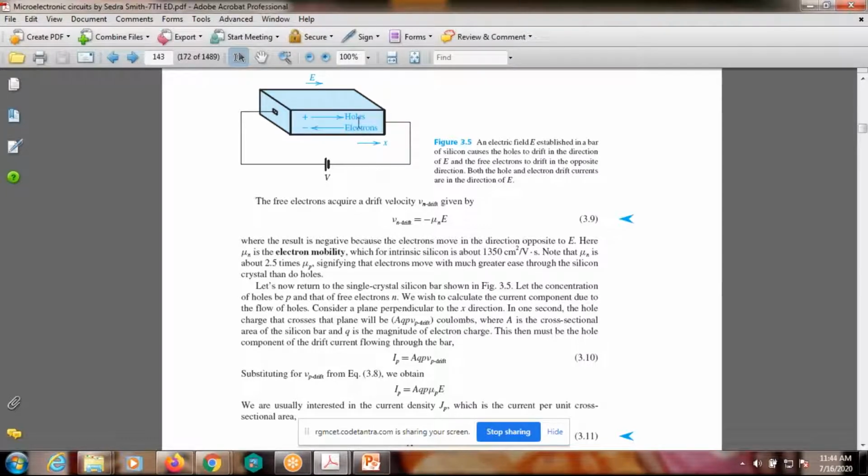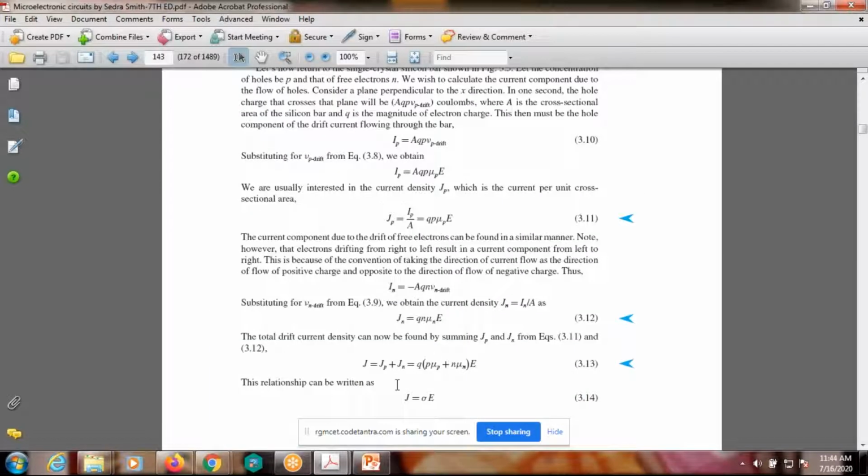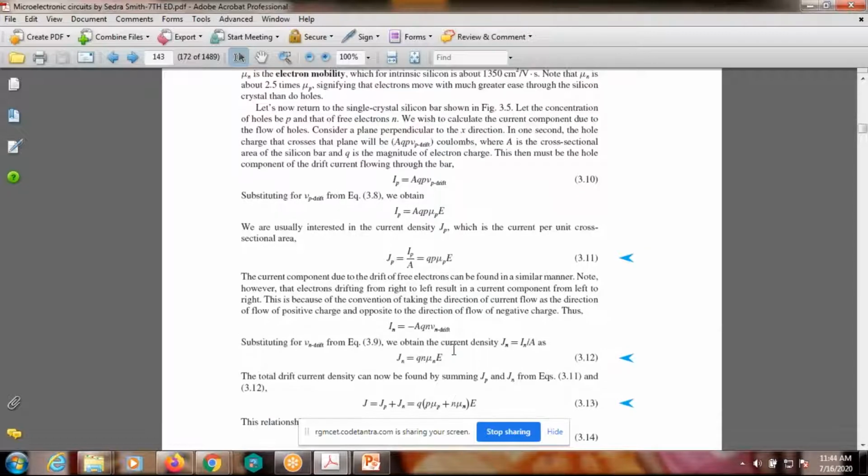So the total current is one due to holes, second due to electrons. The electron current is in the same direction as the hole current, so the total current is plus. Finally, we get the total current J is equal to Jp plus Jn. Why plus Jn? Because the conventional current direction is the same as the hole direction.